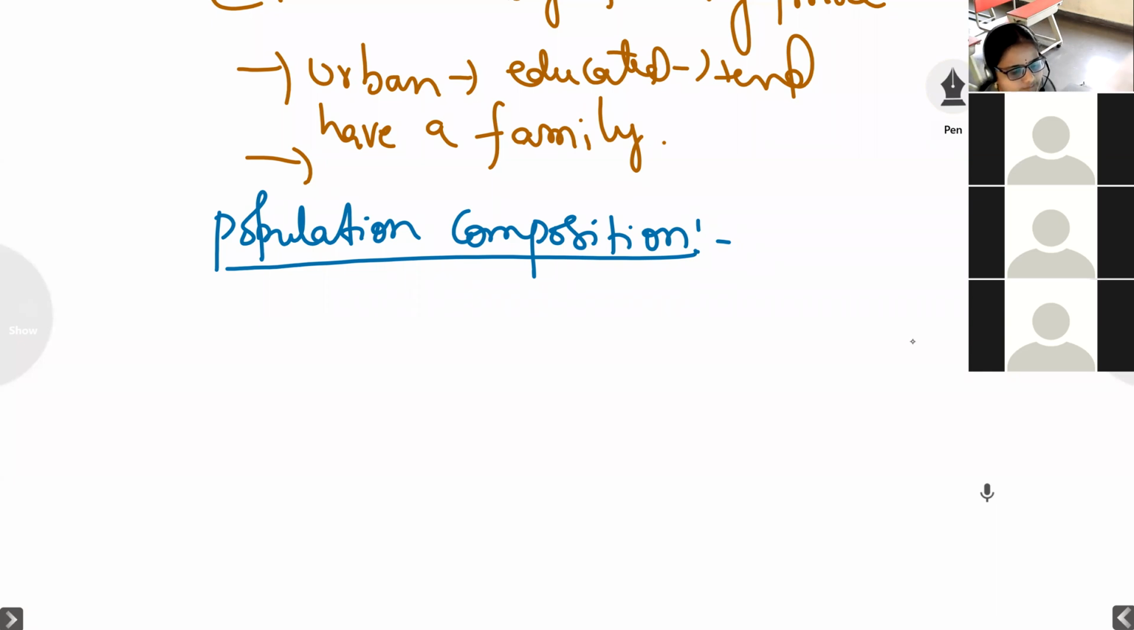Yamini, you are asking something? Yes, Miss. For the natural growth, why is it only very less, like 2 to 2.9%? Why isn't it like 80% or 90%?